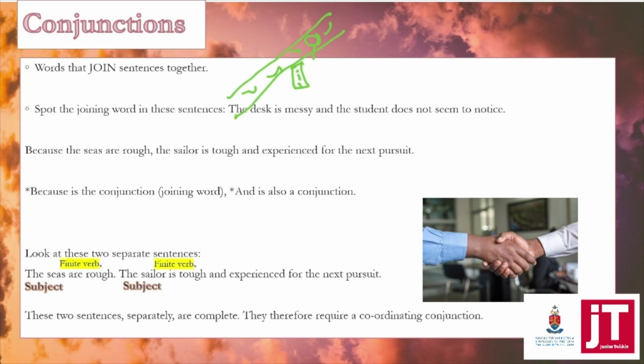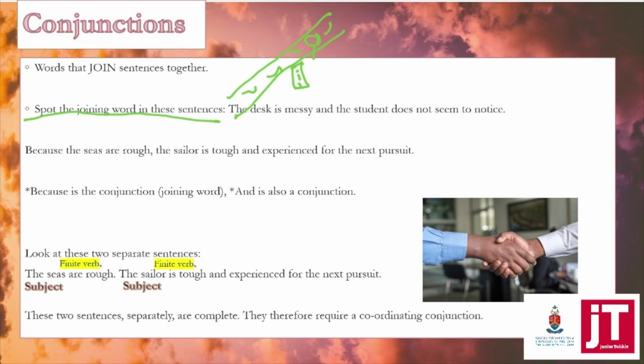Okay, let's carry on. Spot the joining word in these sentences. The desk is messy and the student does not seem to notice. Okay, don't worry. Cleanliness and things sometimes come in time with certain people. Some people are born clean, and others, that skill develops. But anyway, this teacher is upset and they are saying the desk is messy and the student does not seem to notice. Can we try and separate these two sentences first of all?